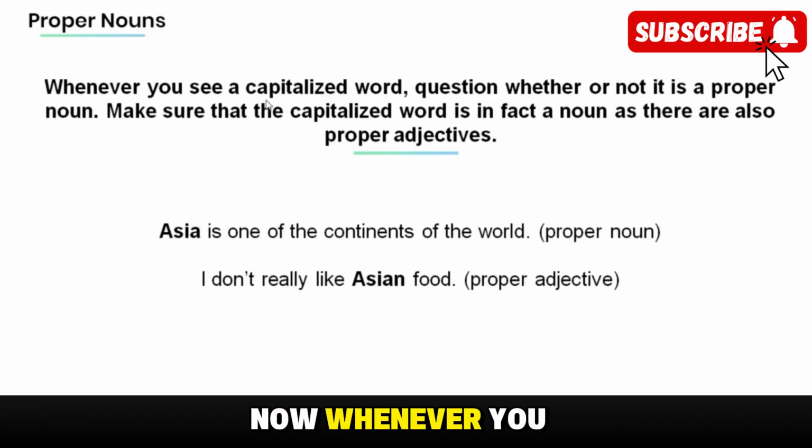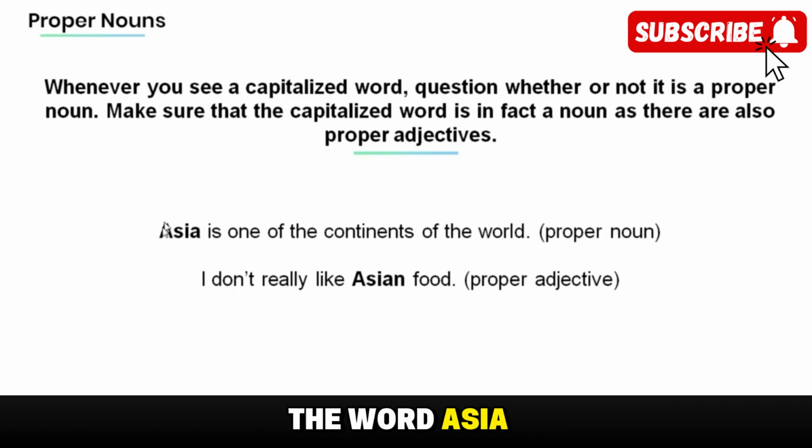Now, whenever you see a capitalized word, question whether or not it is a proper noun. Make sure that the capitalized word is in fact a noun, as there are also proper adjectives. For example, in this sentence we have: Asia is one of the continents of the world.